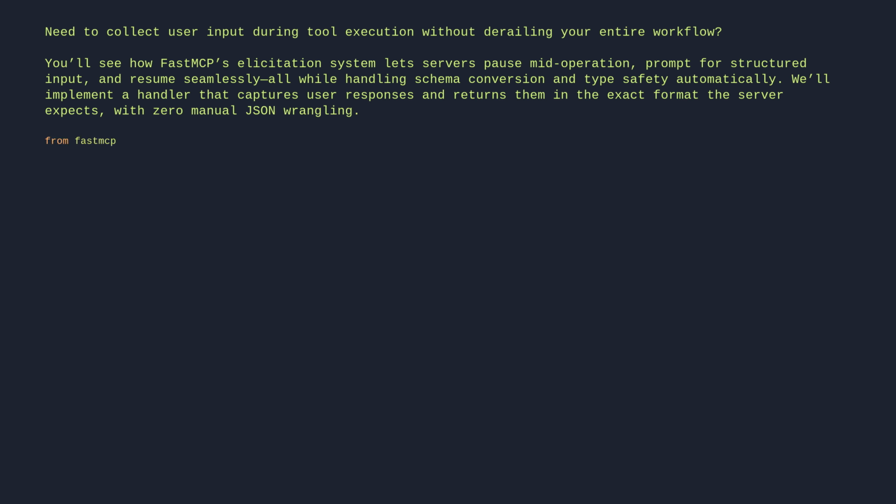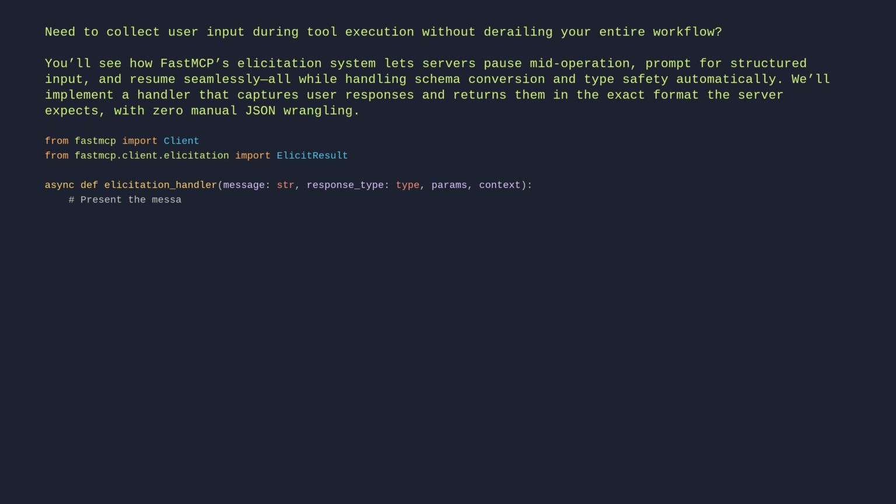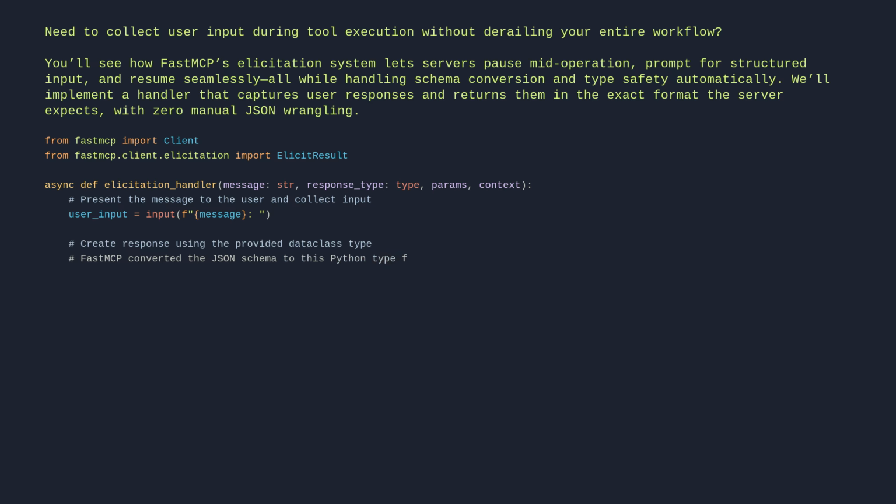From fastmcp import Client. From fastmcp.client.elicitation import ElicitResult. Async def elicitation_handler(message, response_type, params, context): # Present the message to the user and collect input. user_input = input(f"{message}") # Create response using the provided data class type. # FastMCP converted the JSON schema to this Python type for you. response_data = response_type(